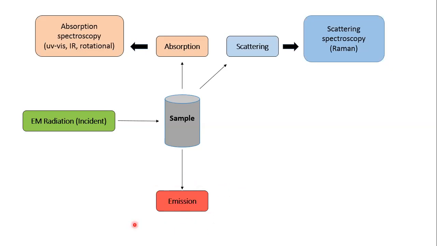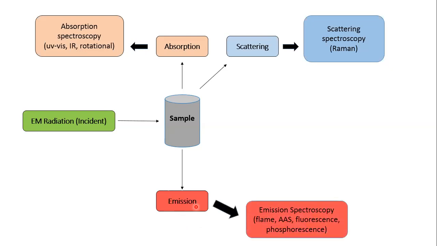Emission forms the basis of emission spectroscopy, that mainly includes flame spectroscopy, atomic absorption spectroscopy, fluorescence spectroscopy, and phosphorescence spectroscopy.